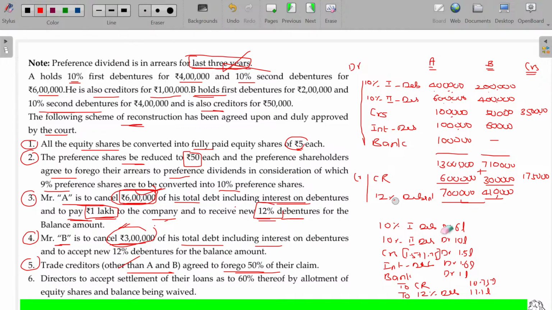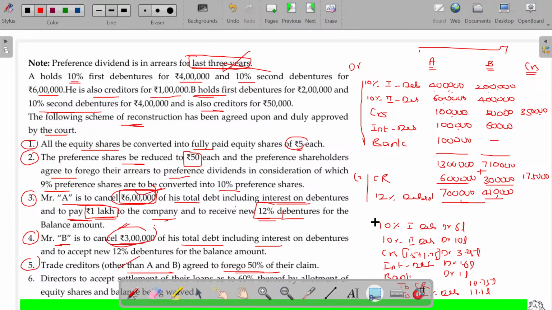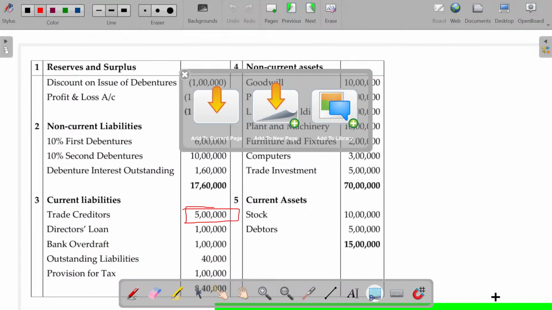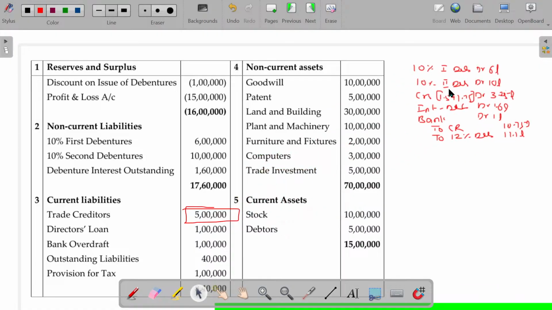Creditors cancelled by how much? 3.25. You can pass a combined entry or separate entry. No problem here. Is that clear? You pass the entry for A and B separately, and to the extent of creditors forgone, you can pass another entry. So 2 entries can be passed, but I have clubbed both the entries here. So with that, all the 5 transactions were adjusted and completed. Clear? I'll keep it here.